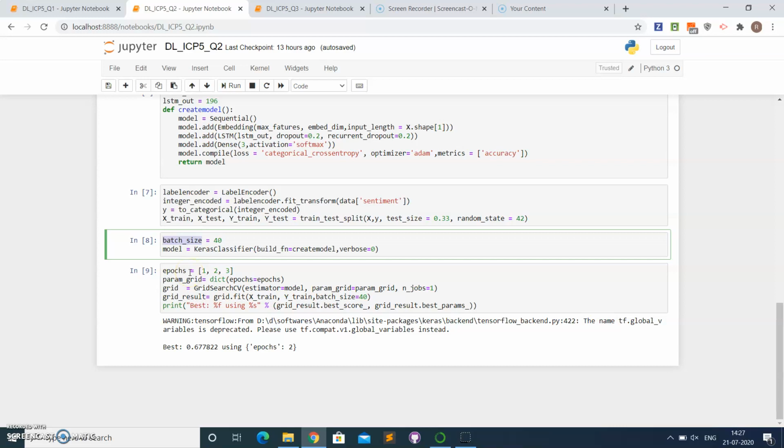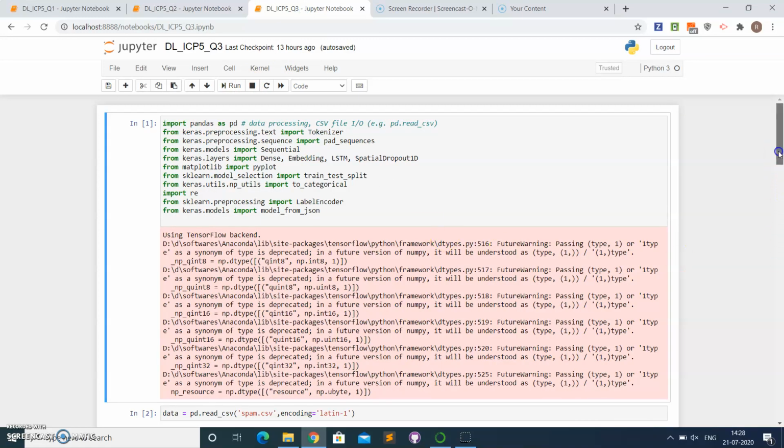As you can see here, we have taken this batch size and epochs. Basically here we are doing this hyperparameter optimization, and we have found that using epochs 2 will be the best. From this we have identified that this is the best one, and the value of it is 0.677822.